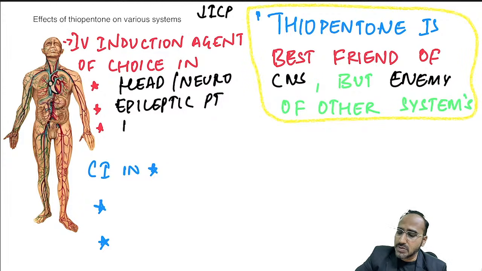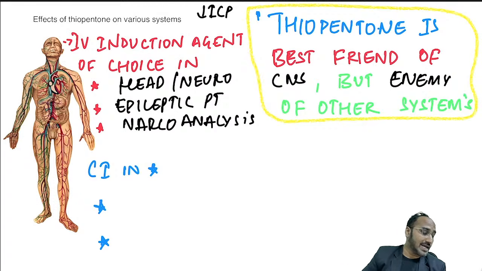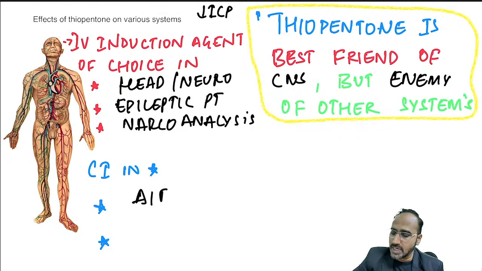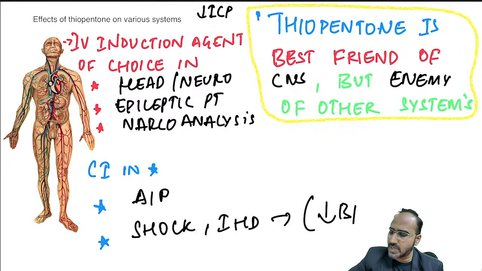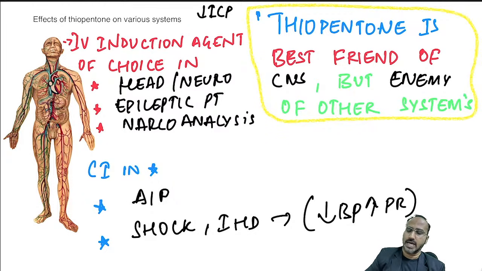Next, it can be used for narcoanalysis or truth test. But it is contraindicated in what, guys? It is contraindicated in acute intermittent porphyria. It is contraindicated in shock as well as ischemic heart disease. Why? Because it can cause hypotension and tachycardia. Very, very important. Okay. Remember, propofol also causes hypotension, but thio causes hypo and tachy. Propofol causes hypo and brady.